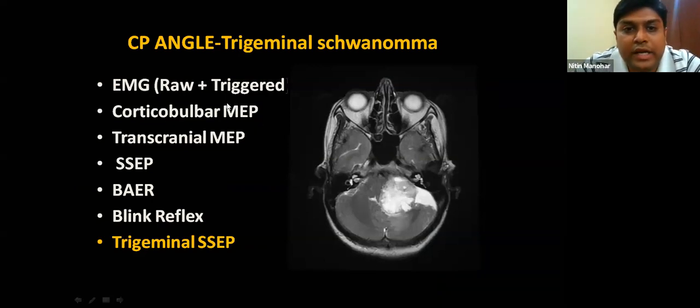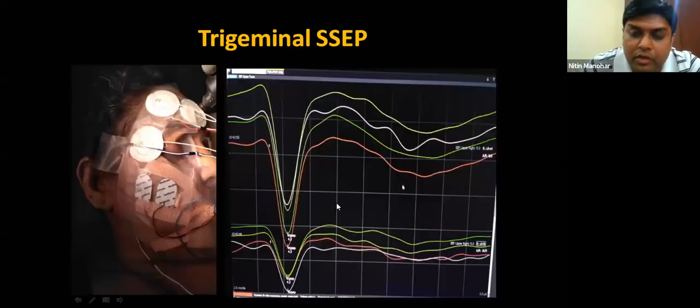This was a huge tumor, and this was probably a trigeminal schwannoma. So we were thinking, what can we do in this case. So apart from the raw and triggered EMG of the cranial nerves, corticobulbar MEP, transcranial MEP, and SSEP for tract monitoring, which go through the brainstem, BERA, and blink reflex, we also wanted to monitor the fifth nerve. So this is what we did. We did trigeminal SSEP.